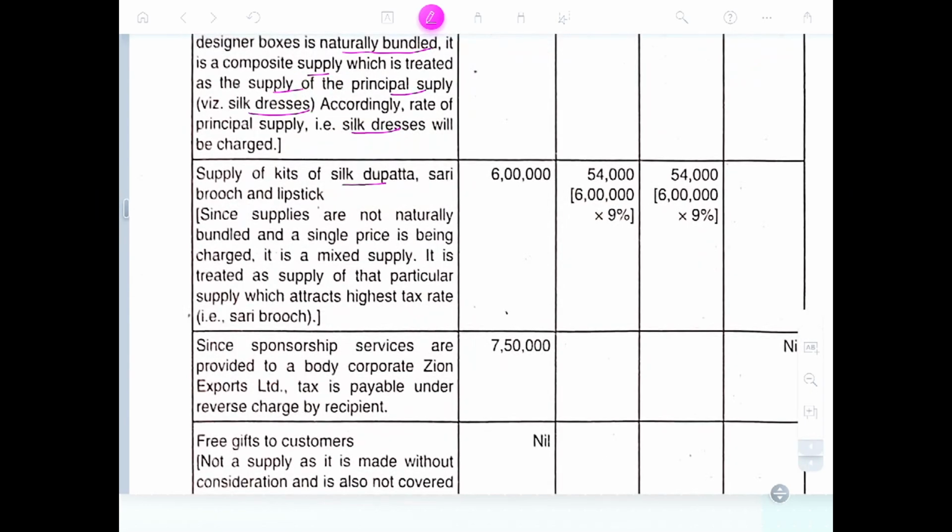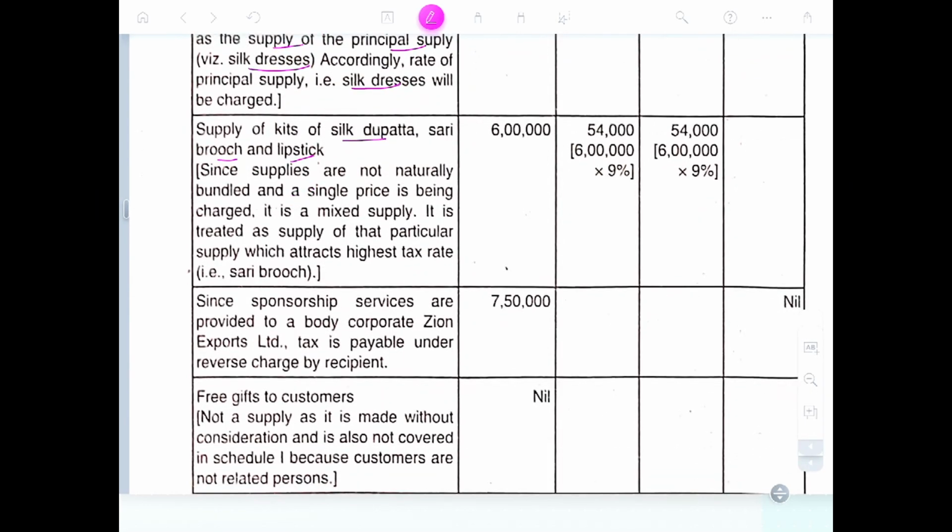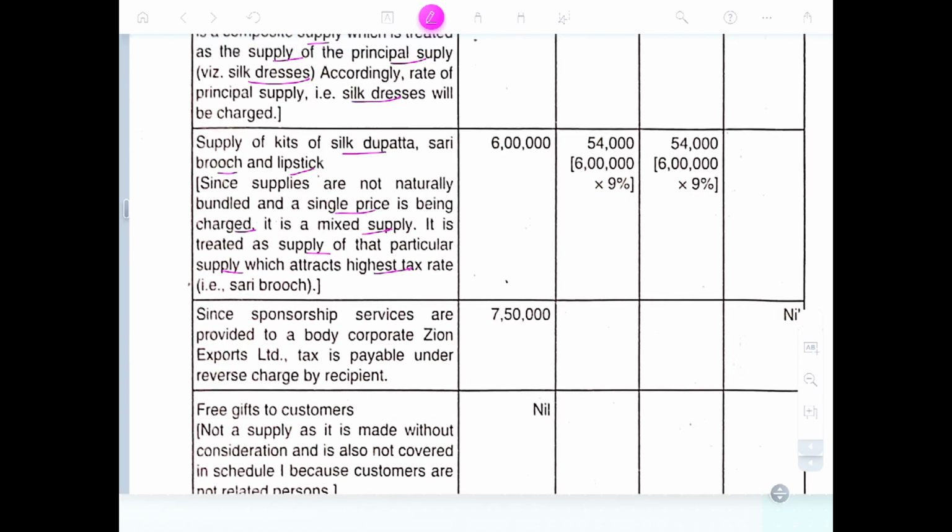Supply of a kit like silk dupatta, saree, brooch, and lipstick. These are not naturally bundled. Silk price is separately charged. It is a mixed supply. It's treated as a supply of the particular supply at the highest tax rate, 28 percent, not 18 percent.